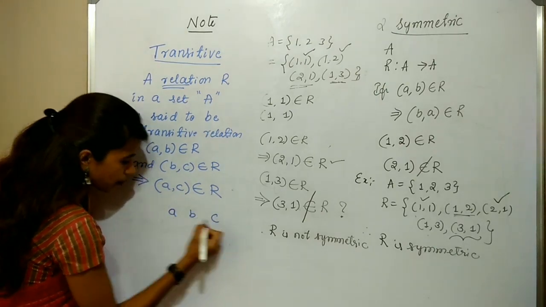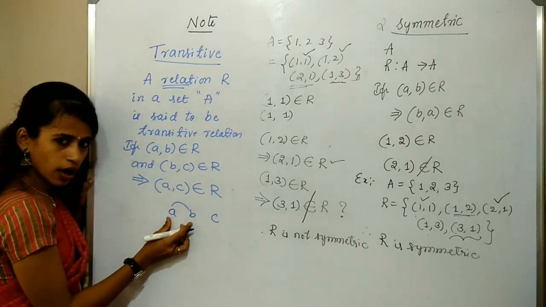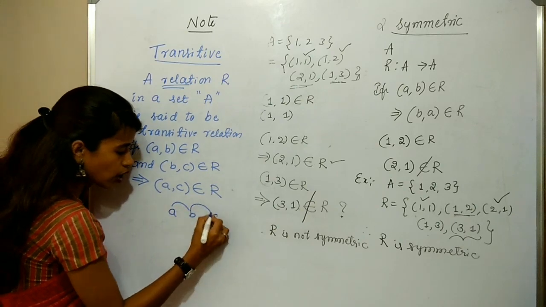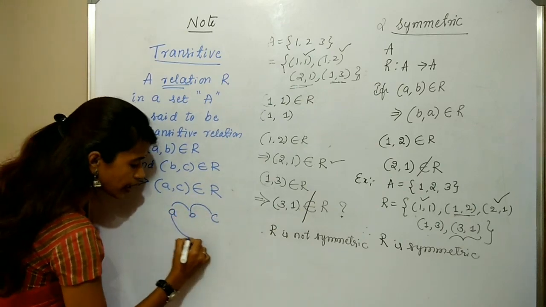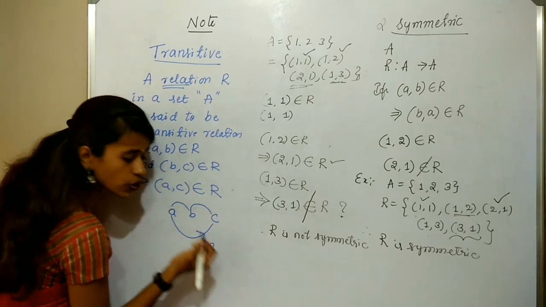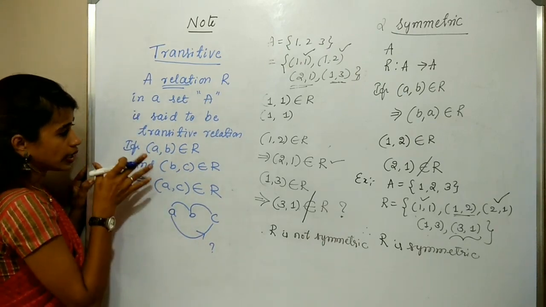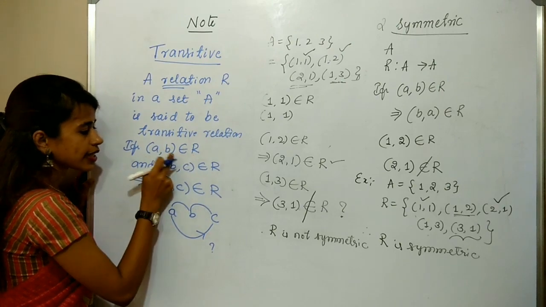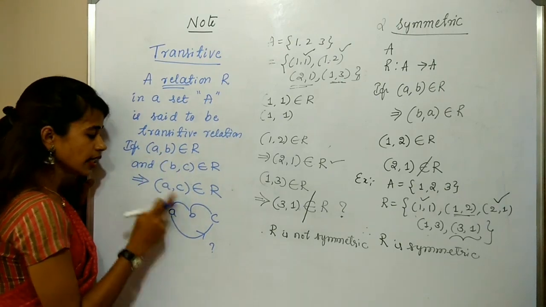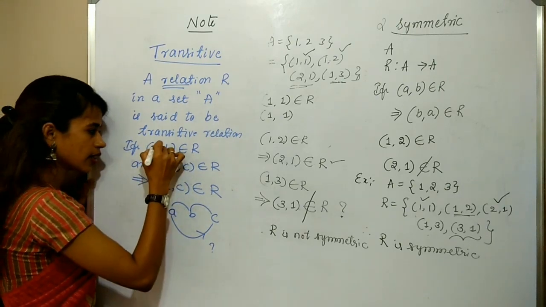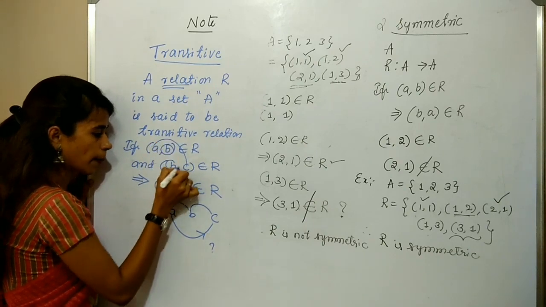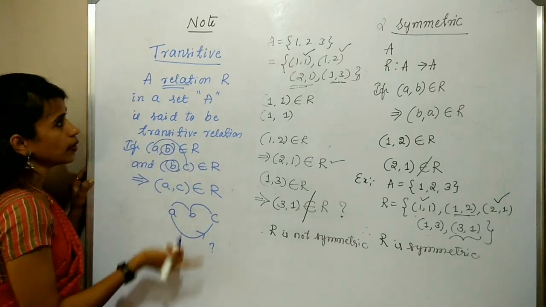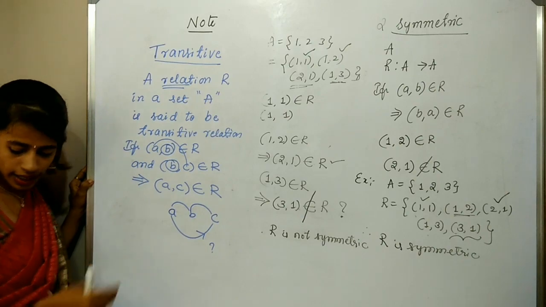A, B, C. (A, B) belongs to R, (B, C) belongs to R. You check for (A, C). Does it belong to R? Is it clear? So that is the definition of transitive relation. If a relation contains (A, B) and (B, C), then it must contain (A, C). Here B is common. Then that relation is nothing but a transitive relation. Let's take an example.